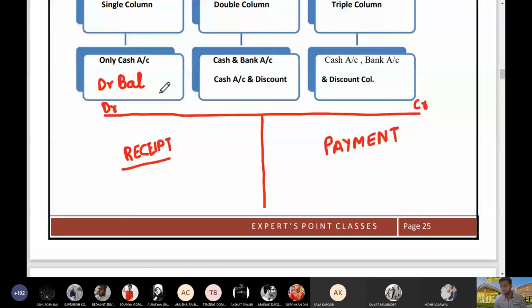And as a result of this basic reason, the cash book cannot have a credit balance. It always has a debit balance, provided it is a simple column cash book. Because in the case of a double column cash book, the bank column can have a credit balance, because current accounts in the bank are provided with the facility of overdraft, OD. In that case, you can overdraw the balance.